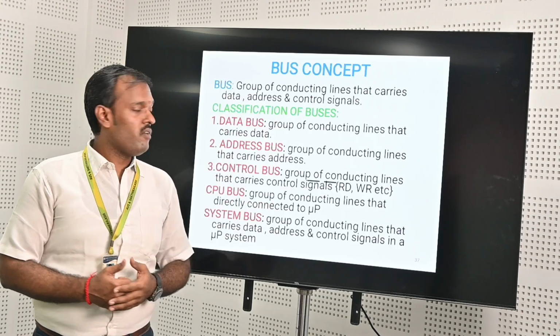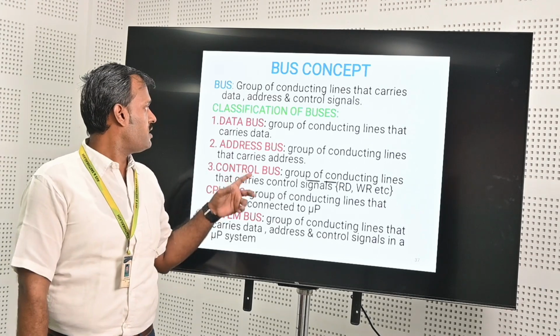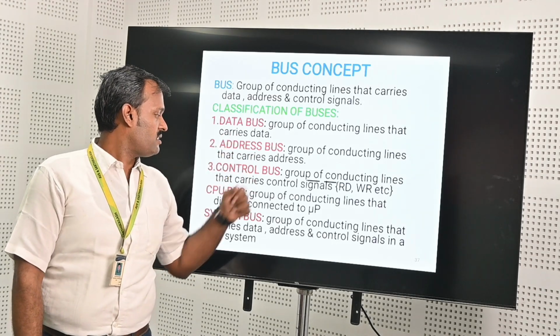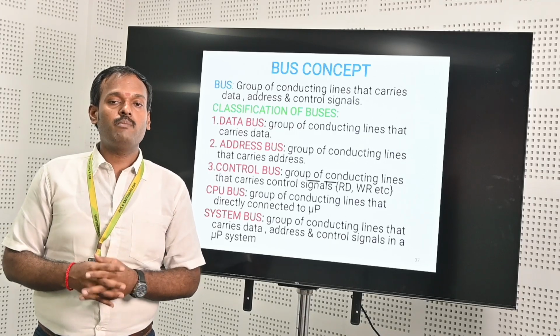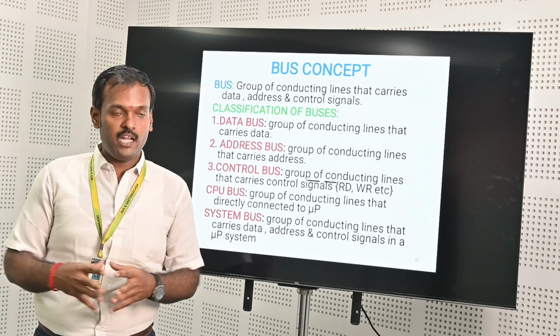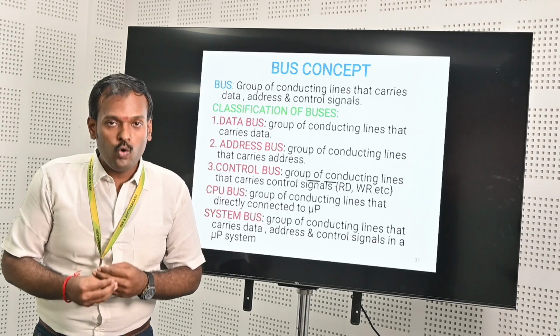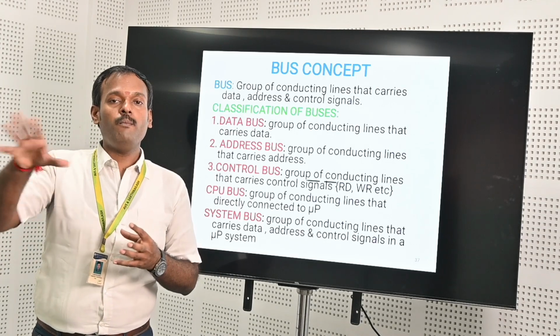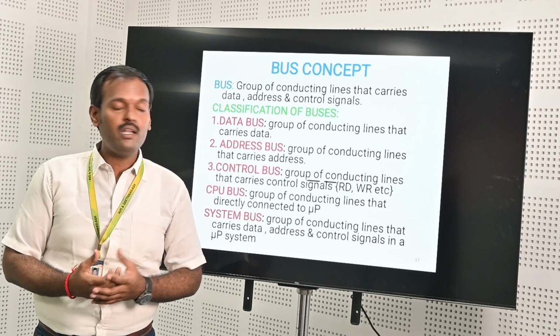Bus concept. We have a few varieties of buses available. The first one is the data bus, the second one is the address bus, and the third one is the control bus. The data bus carries all kinds of information. The address bus tells where we are going to store the information, so the address is available in the address bus.